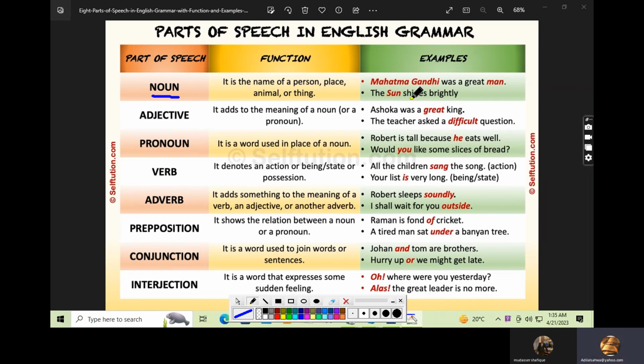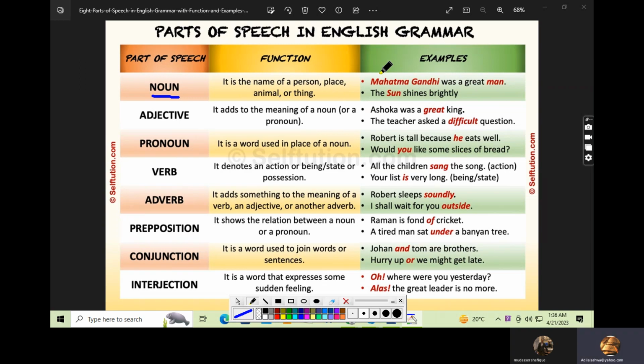we can say Justin Trudeau, the Prime Minister of Canada, is a great man. All right, and the sun shines brightly. So Justin Trudeau or Imran Khan and the sun, the moon, all these are known as nouns.